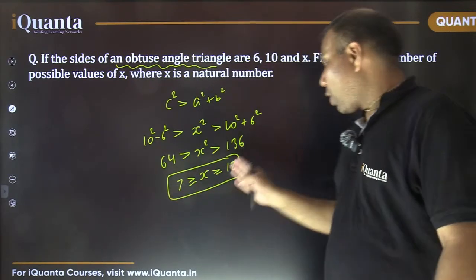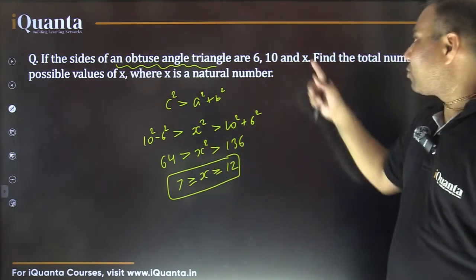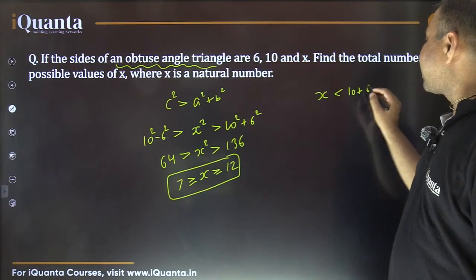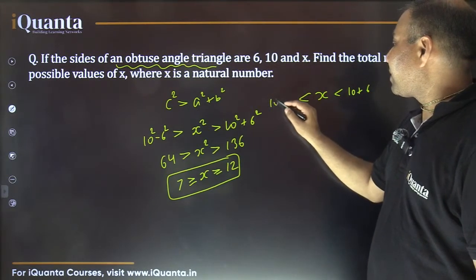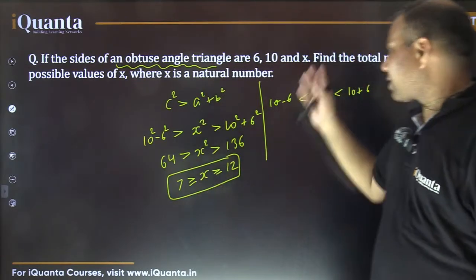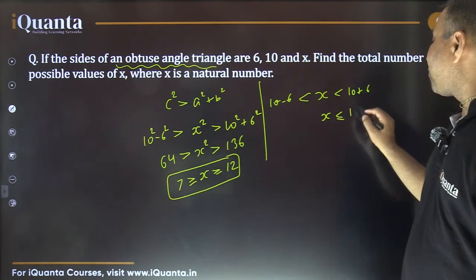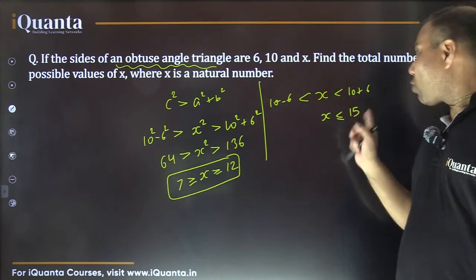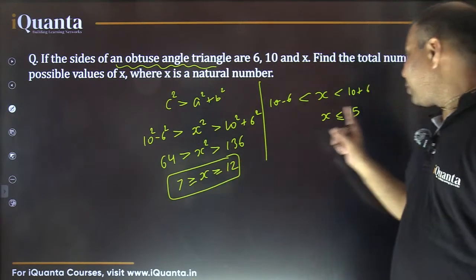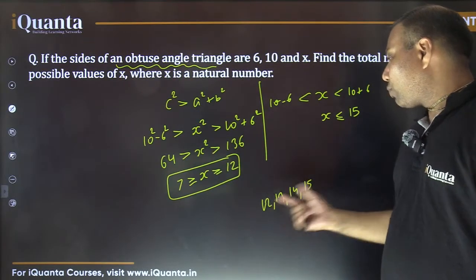But how much less or how much more? From where can we get the range? From the triangle inequality. From there we know that x must be certainly less than 10 plus 6, which is 16, and x must be more than 10 minus 6. That is using simple triangle inequality. This was the condition for an obtuse angle triangle, and this was the condition for a basic triangle only. So from here we get to know that x must be less than 16, so maximum it can go up to 15. So it should start from 12 and can go up to 15: 12, 13, 14, 15. These are the 4 values in this range here.